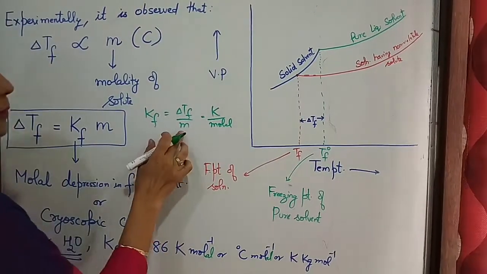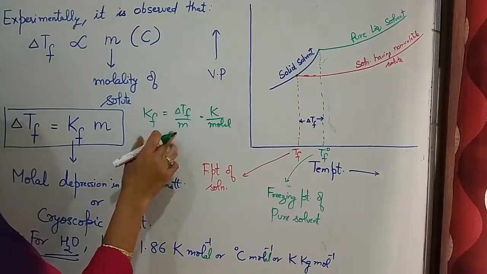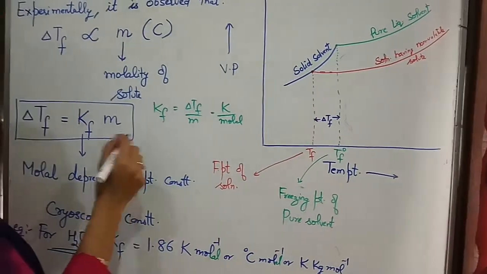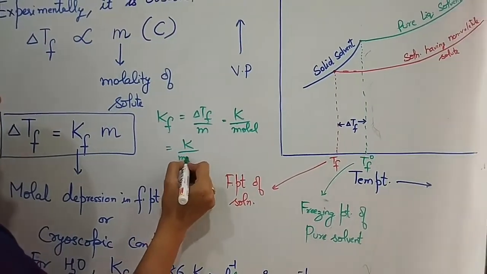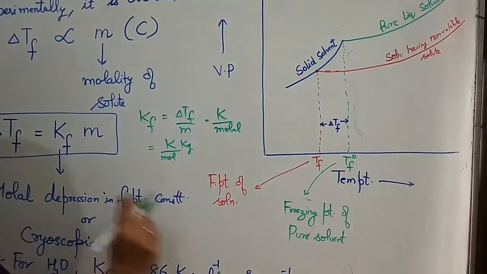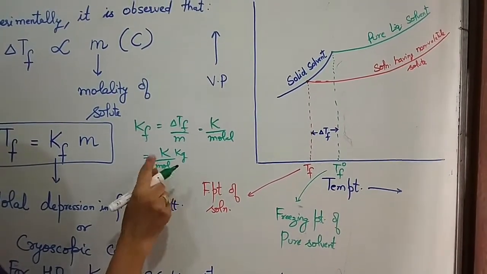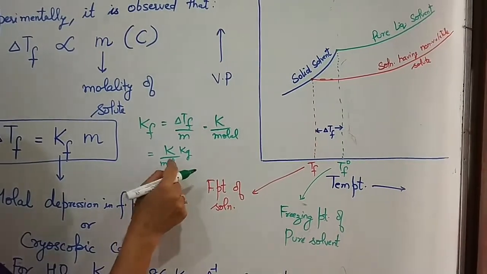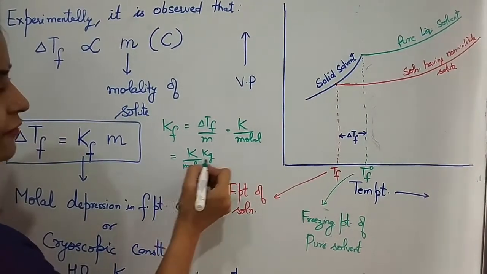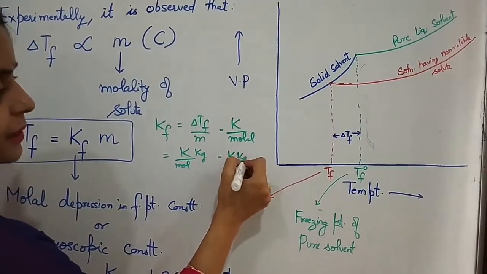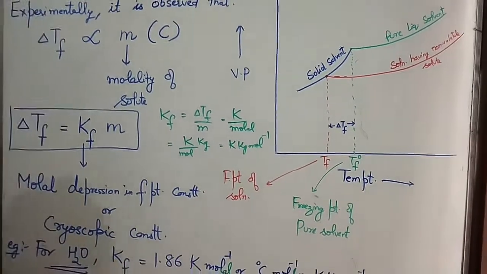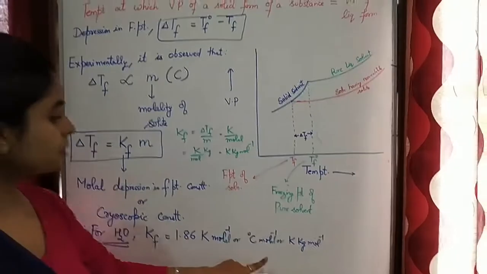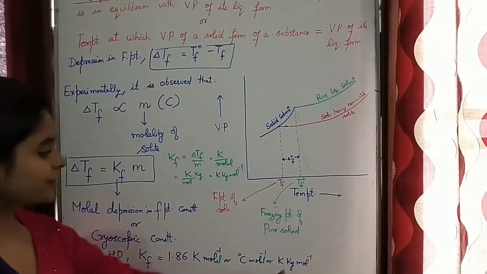Or, because units of molality is moles per kg, you can also write here Kelvin per moles per kg. So when you take the moles in the numerator, you have Kelvin kg per mole. That is why I write here molar. Here also molar, but here moles.